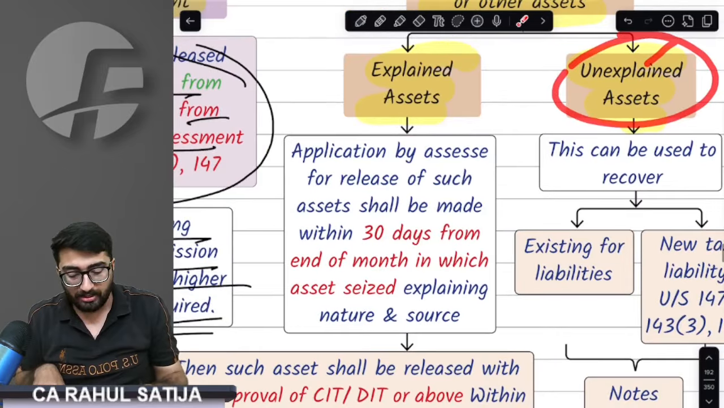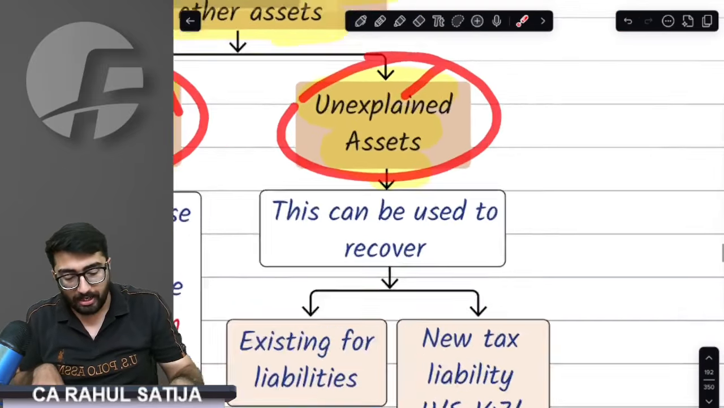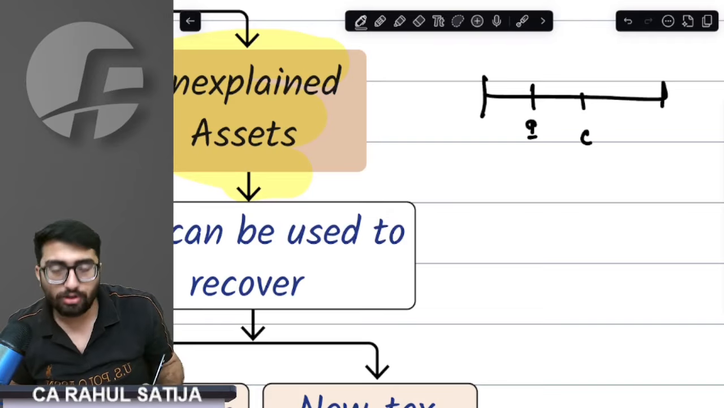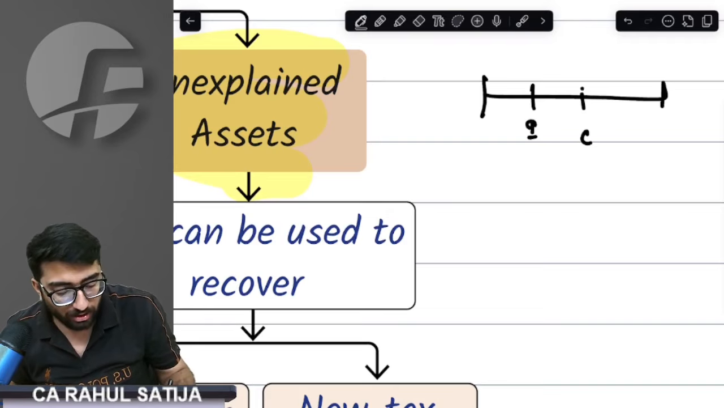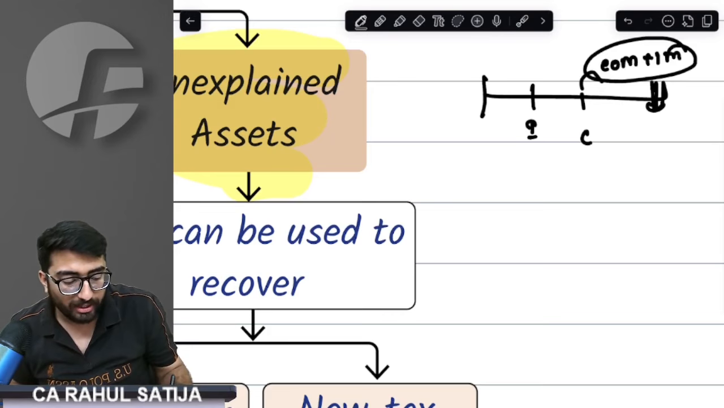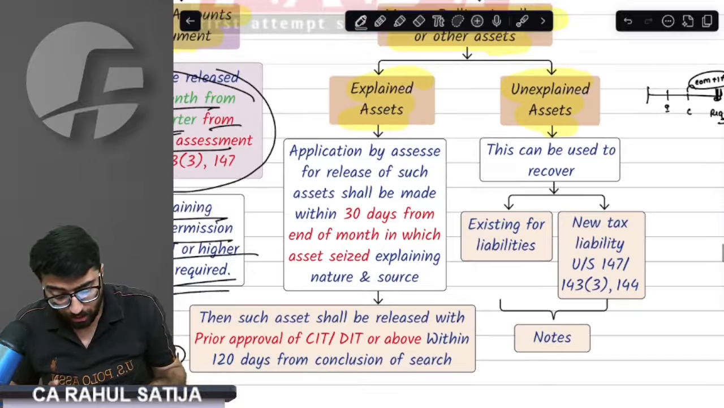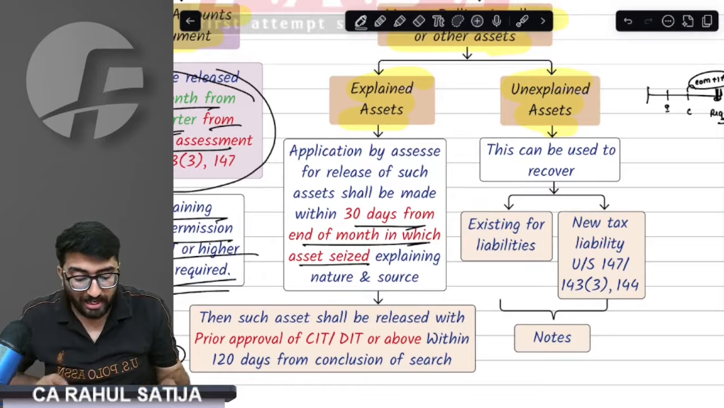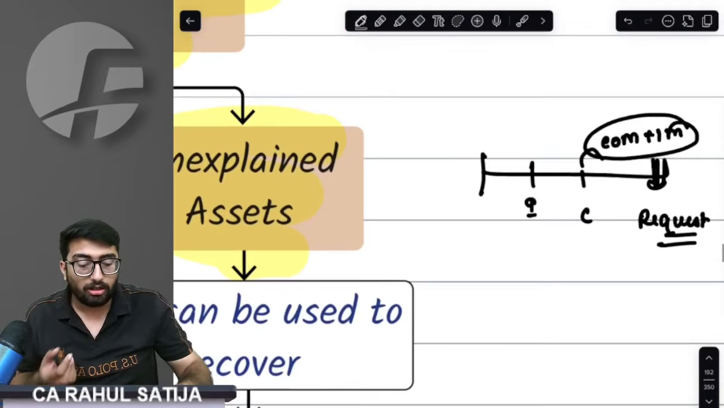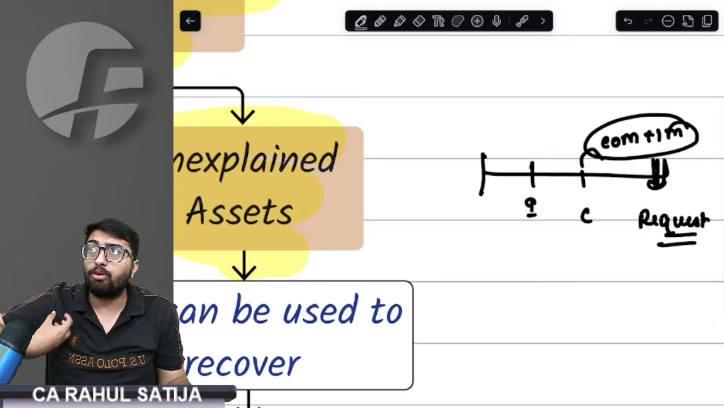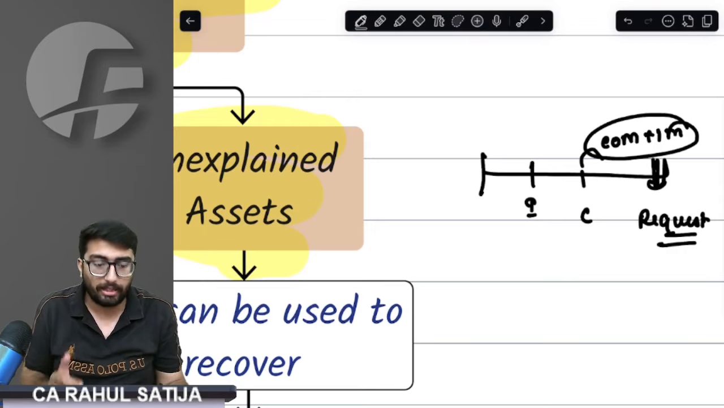But we have explained assets. How do we get explained assets? Listen to this point carefully. This was the initiation of search, and this was the conclusion of the search. After conclusion, you have to request for release of explained assets within 30 days from the end of the month in which the asset is seized. Explained assets are those assets which we have already shown, bought from white money.